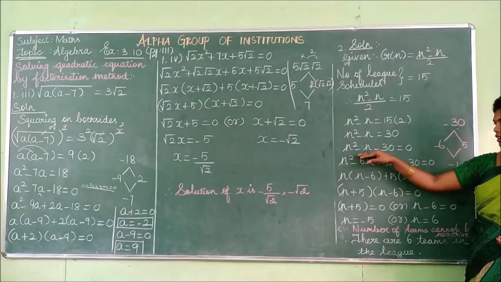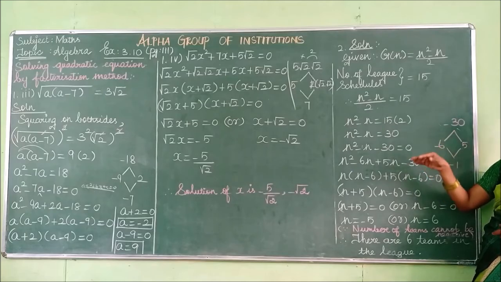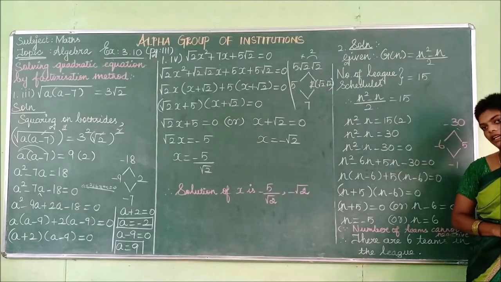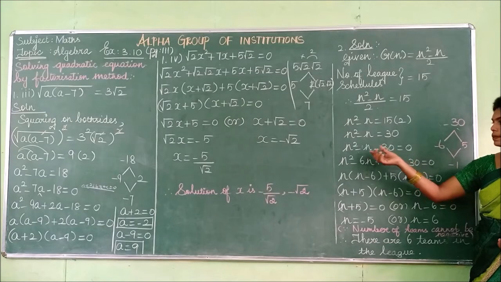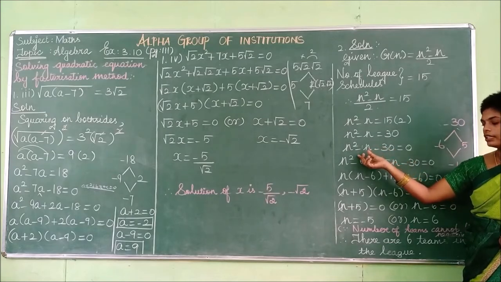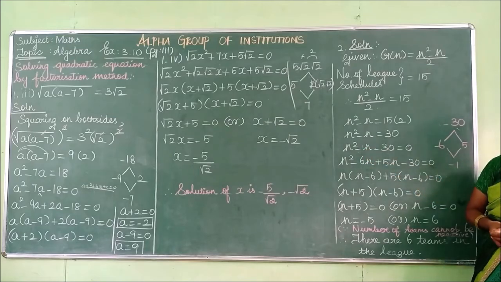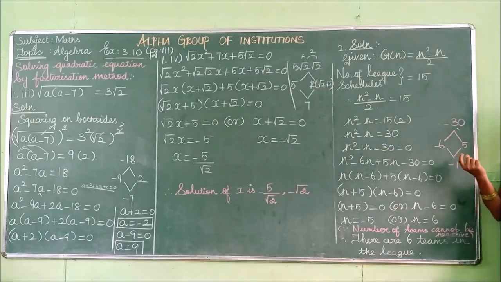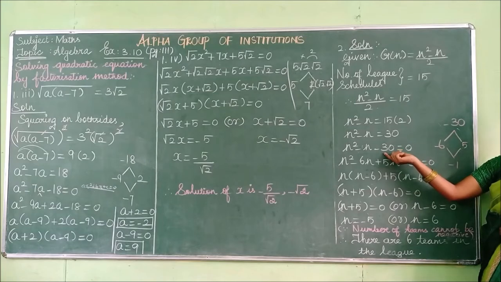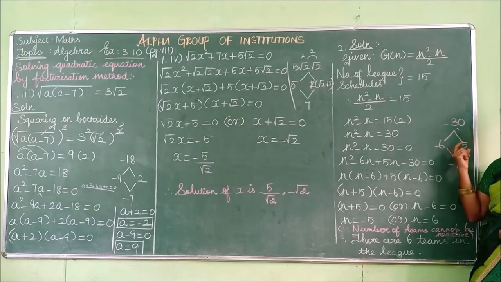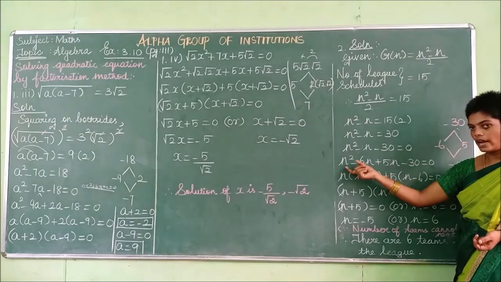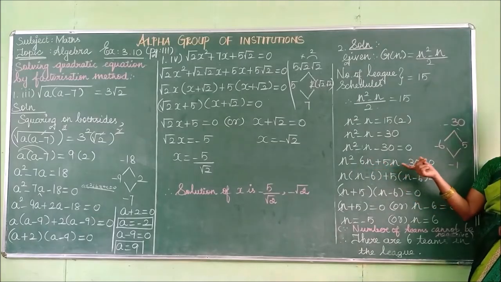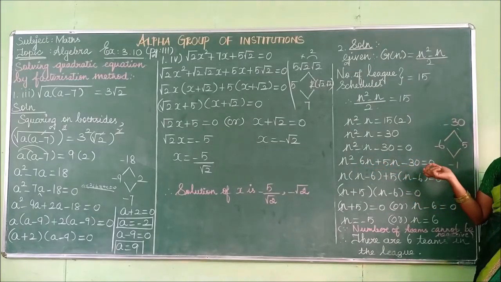Now you have to check whether it is in the general form or not. It is in the general form ax squared plus bx plus c equal to 0. Now you have to split the middle term. So what is the middle term? If nothing is given, it will be taken as 1n. So you have to split that term. So 1n can be written as minus 6n plus 5n. If you multiply both the terms, you will get the constant term minus 30. Then rewrite this equation as n squared minus 6n plus 5n minus 30 which is equal to 0.